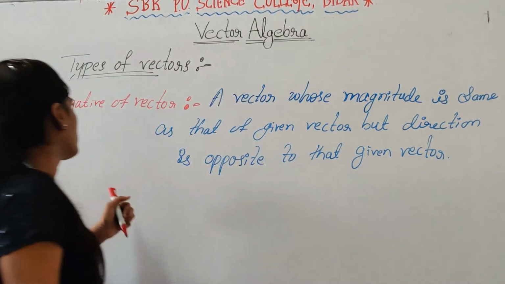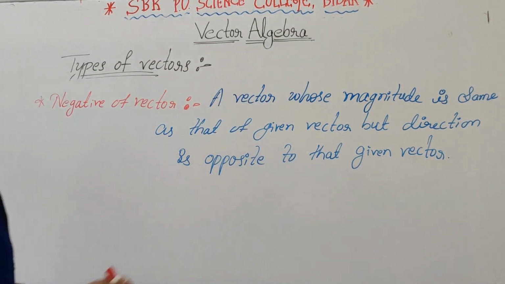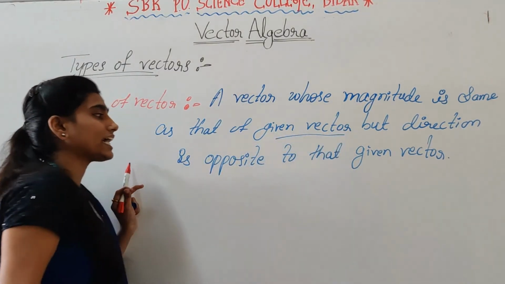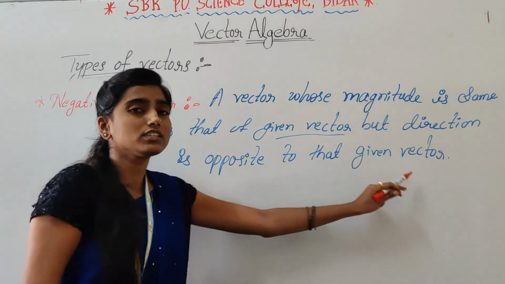So here negative of vector means a vector whose magnitude is same as that of given vector, but the direction is opposite to that given vector.